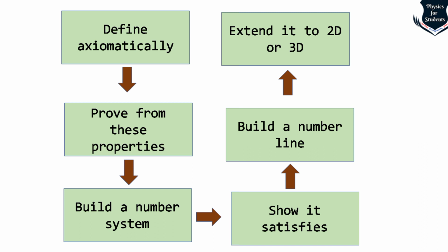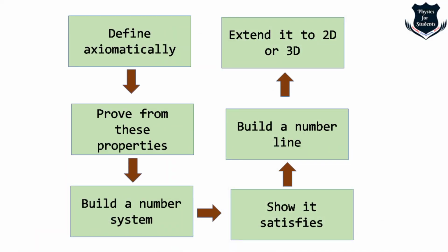Third, what we do is that we prove from these properties, and these properties only, that the real numbers behave in the way in which we have come to understand that real objects in space behave. Fourth point, very important, we build a number system and show that obviously it satisfies those properties.